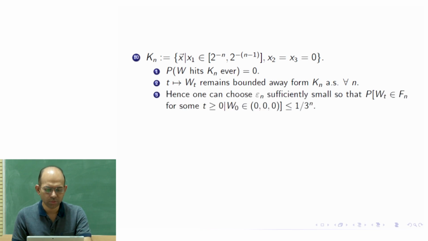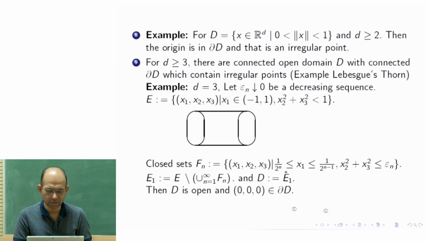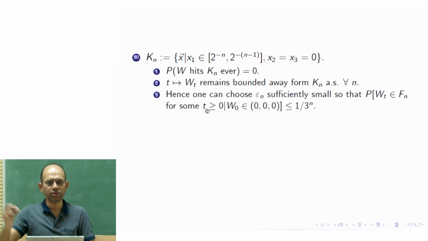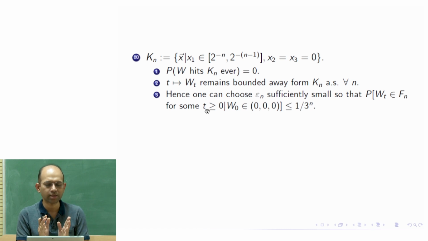So what we do is the following: we choose epsilon sufficiently small so that the Brownian motion is touching Fn. Fn is that cylinder, this type of looking cylinder. So I cannot assure that the probability will be 0, because it could be as close as possible; it has epsilon n, so it has positive width. But for a finite horizon, I can say that for some epsilon n, that probability would be small, but nonzero.